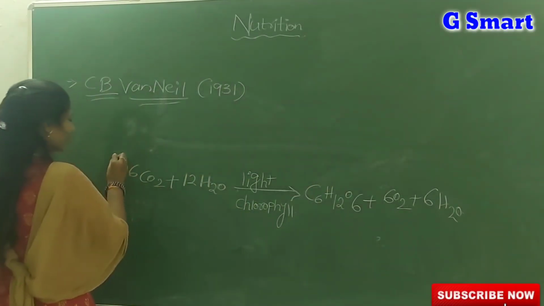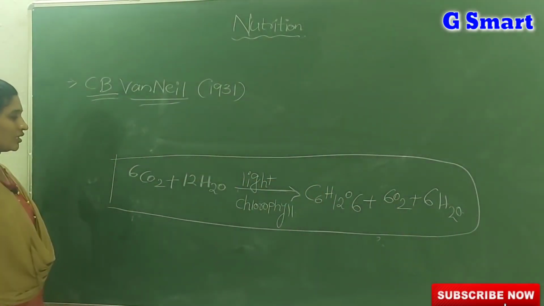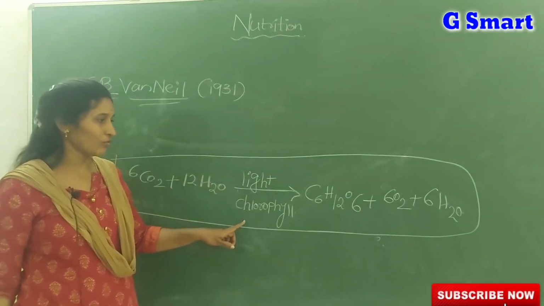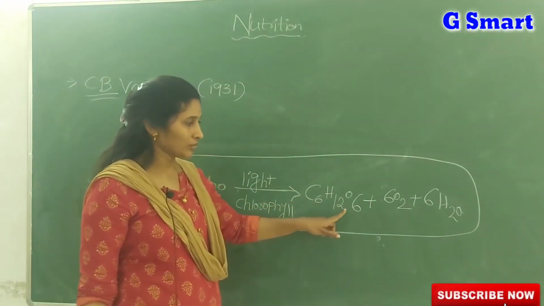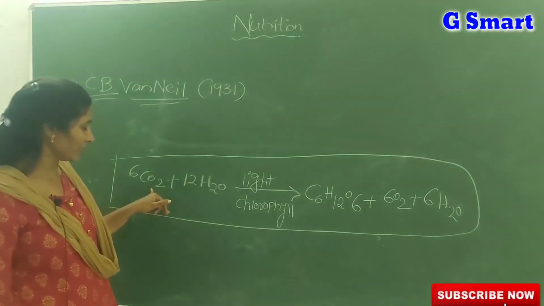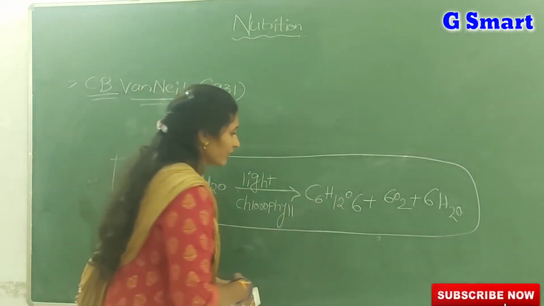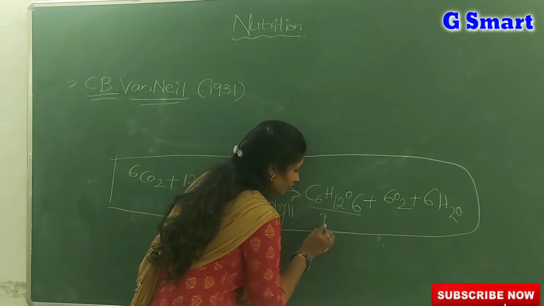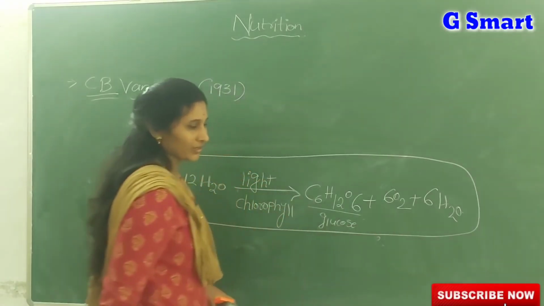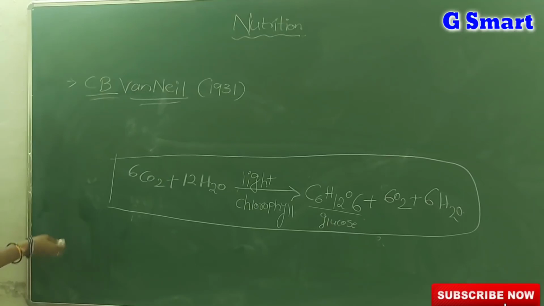So this is the balanced equation for photosynthesis. You should always remember this equation: 6CO2 plus 12H2O in the presence of light and chlorophyll gives C6H12O6 plus 6O2 plus 6H2O. Here 6CO2 is carbon dioxide, plus water, light and chlorophyll. C6H12O6 refers to glucose, and oxygen plus water. By this equation we will get very simple questions.